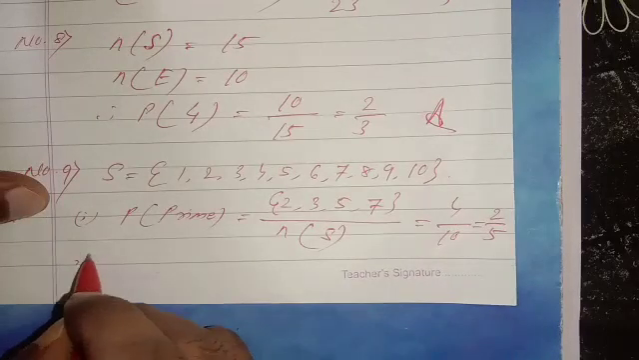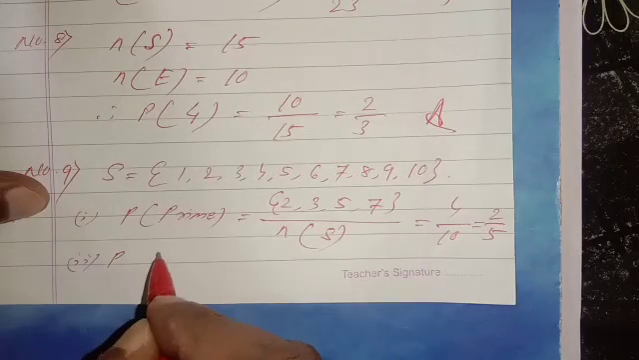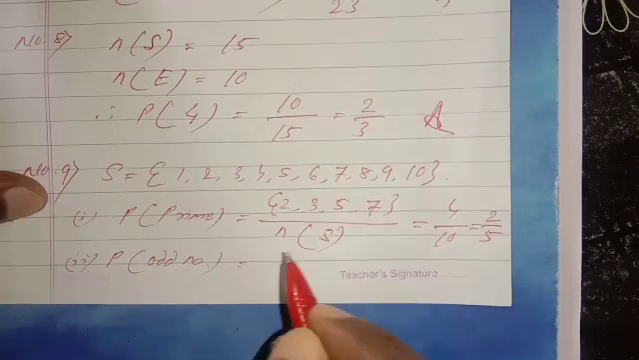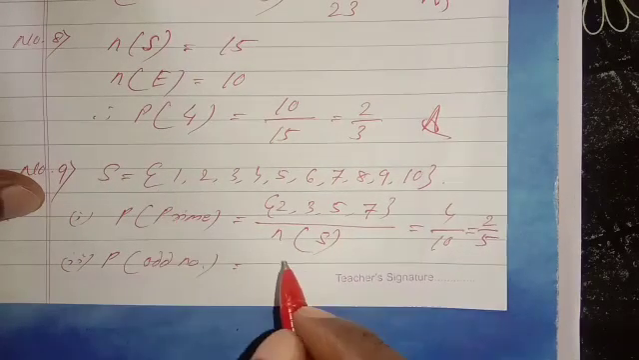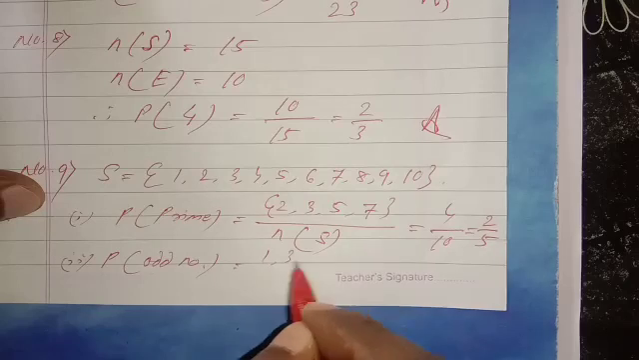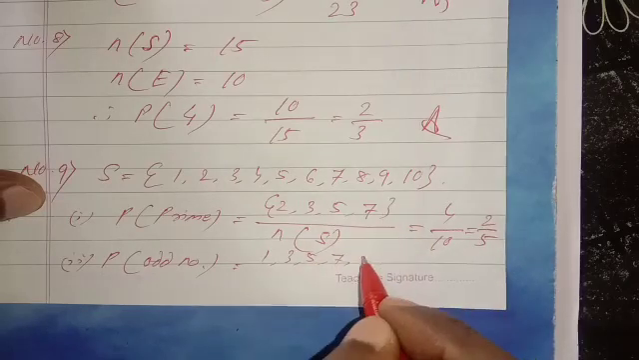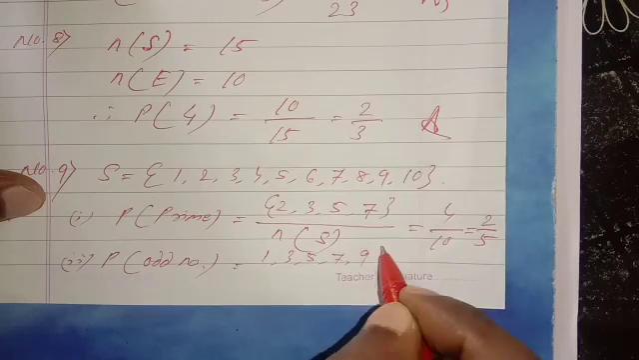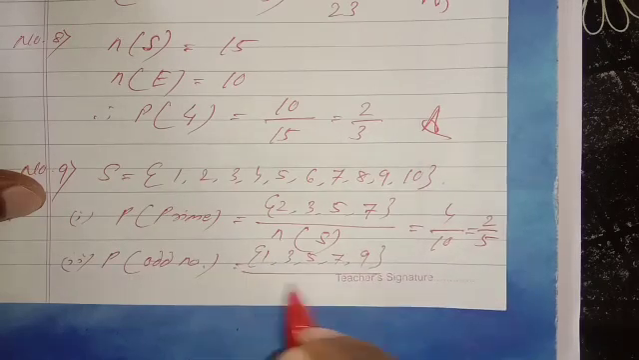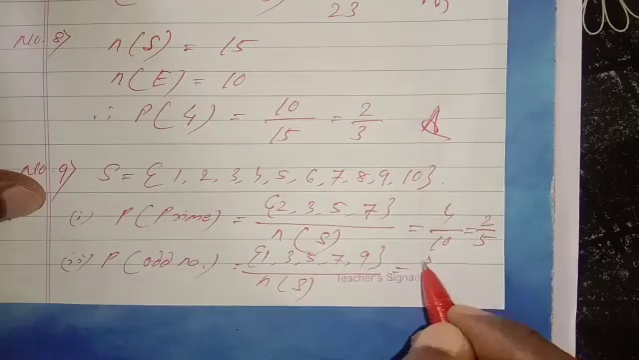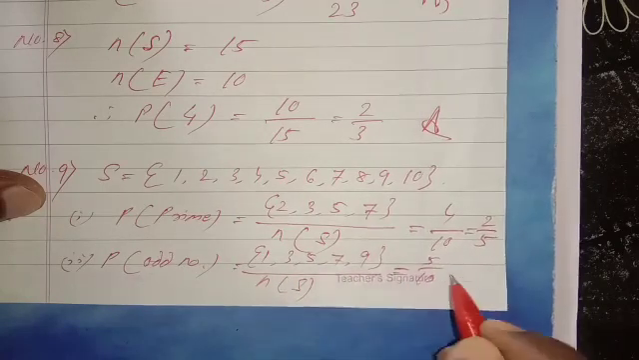The second part, the probability of getting an odd number. The lowest odd number here is 1. 1 is an odd number, then 3, 5, 7, 9. And the total number of elements present in the sample space is 10. So how many odd numbers are there here? 5. So 5 by 10, and 5 by 10 means 1 by 2.